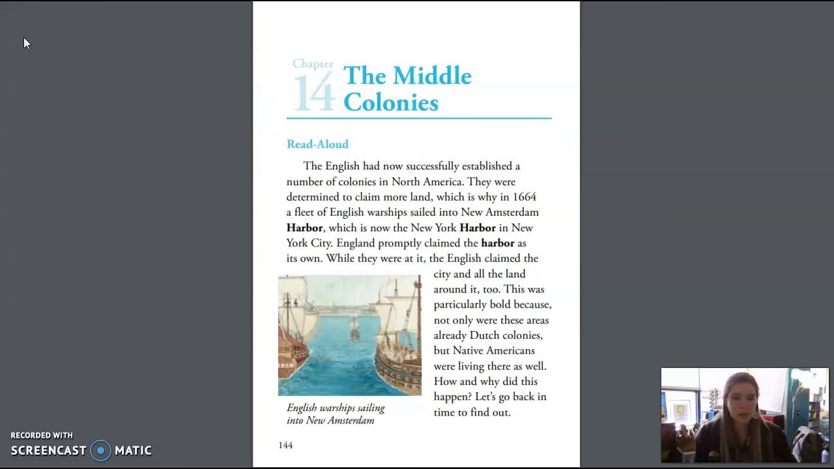Hi friends, today we're doing Unit 10, Lesson 10, the Middle Colonies. We're going to start by going over the key vocabulary words you'll be hearing in today's reading.